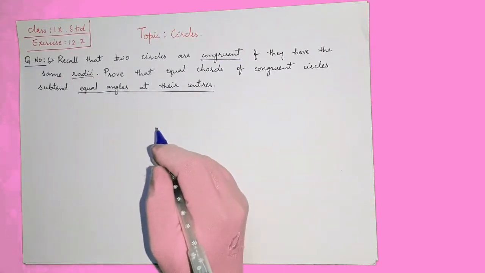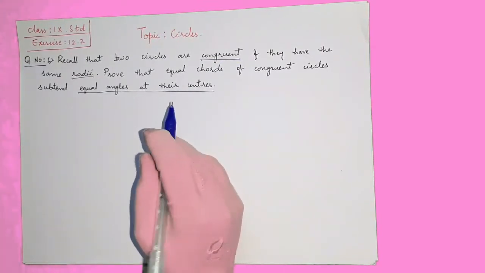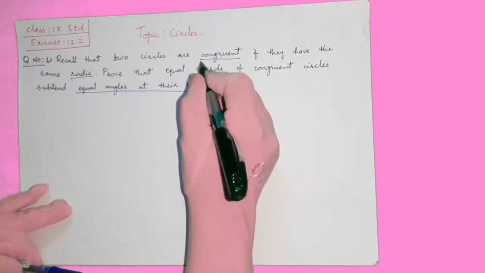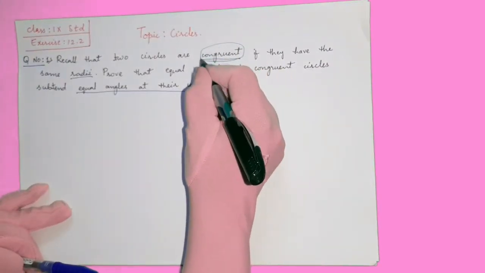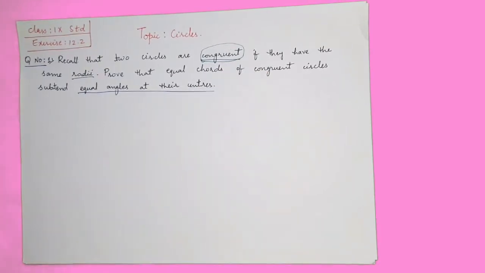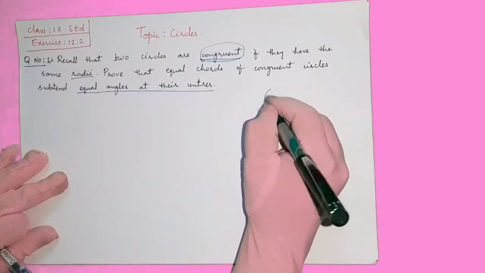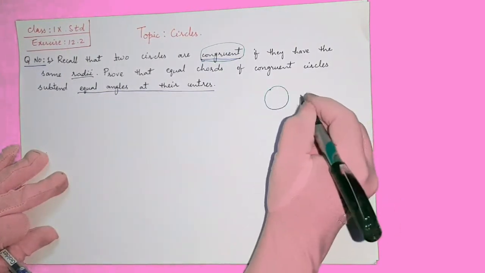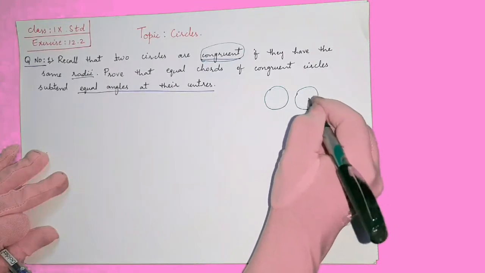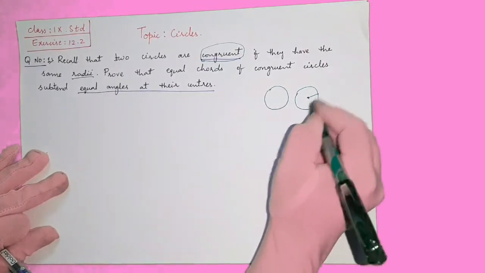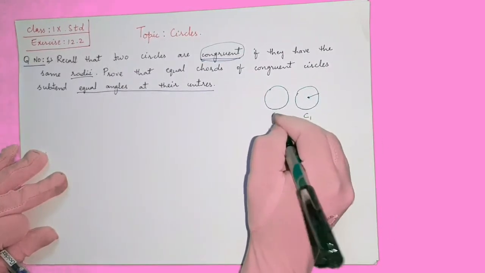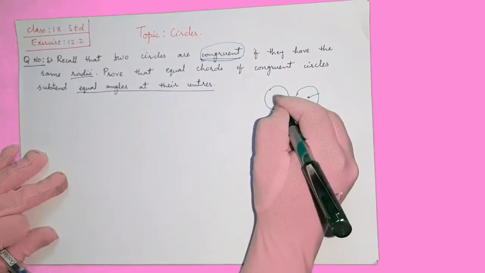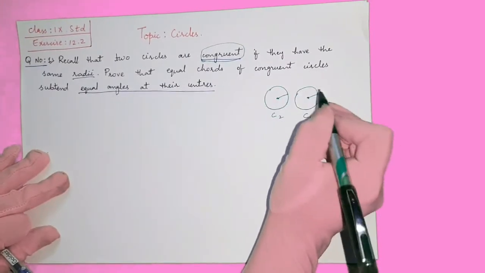What do you mean by congruent? Here a word has been given as congruent. So what does congruent mean? If they have the same shape and the same size, if they coincide with each other, then they are called congruent. So two circles will be congruent if they have the same radii. If we take one circle as C1 and the other as C2, they will be congruent if and only if their radius is the same.